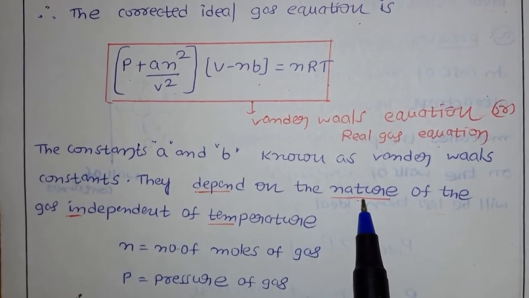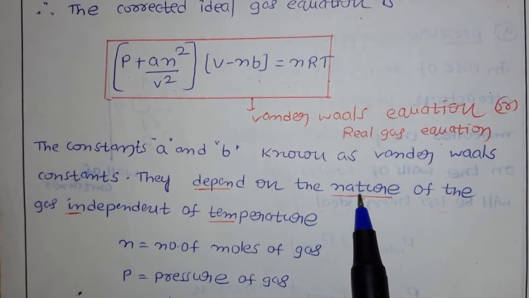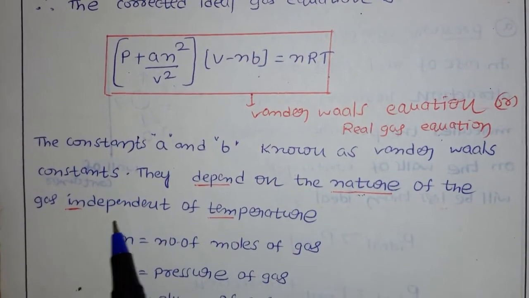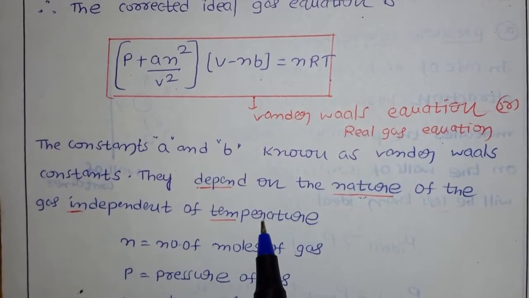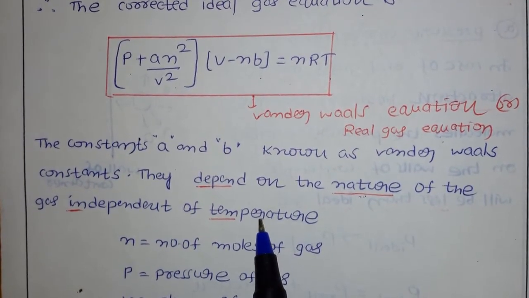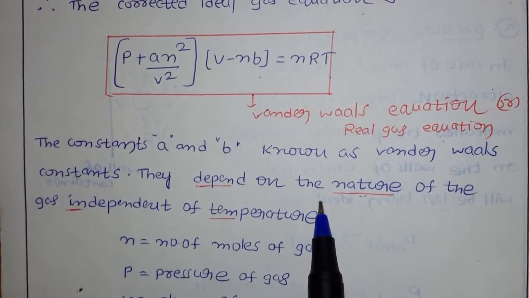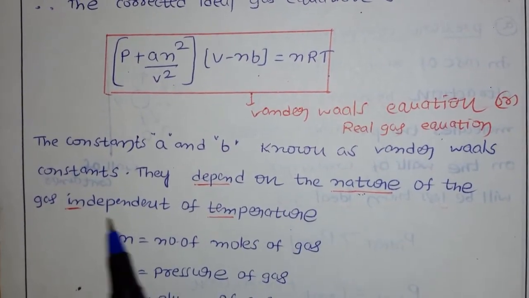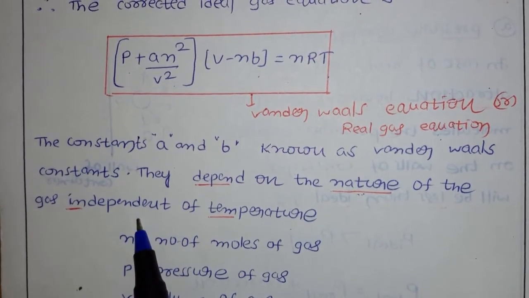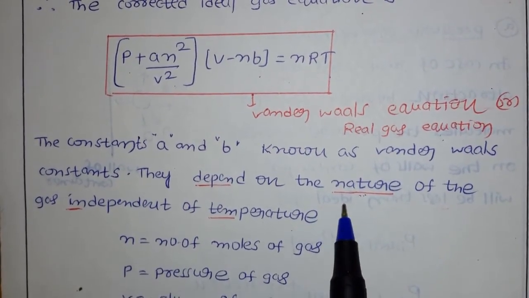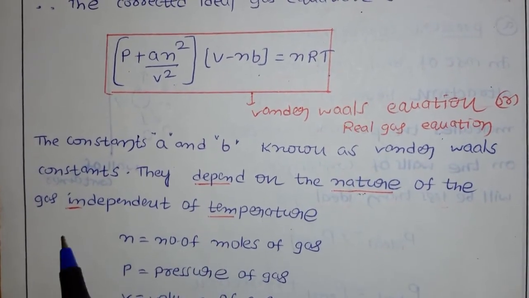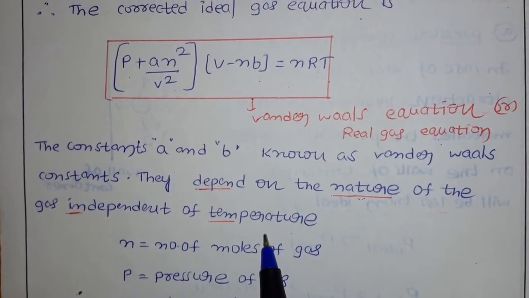Okay, R value we already discussed in the previous video. But the A and B value, they depend on the nature of the gas and are independent of temperature. Whatever the temperature you are taking, the value of A and B is constant. It depends on the nature of the gas, independent of the temperature, okay.